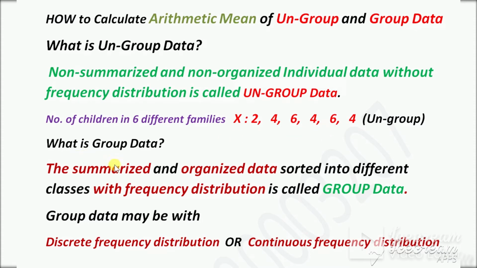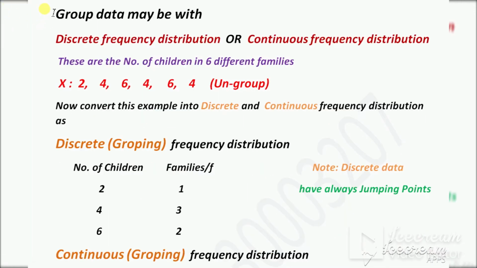Now grouped data. What is grouped data? There is non-summarized, there is summarized. There is non-organized data, there is organized. So the summarized and organized data sorted into different classes with frequency distribution is called grouped data. Here it is with frequency distribution, and ungrouped data is without frequency distribution. So keep in mind, grouped data will always have frequencies. We can divide grouped data into two categories: discrete grouped data and continuous grouped data.